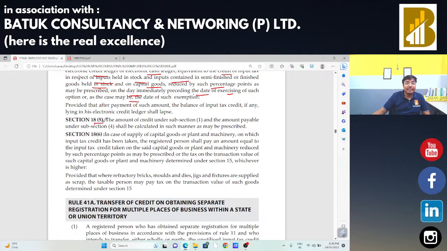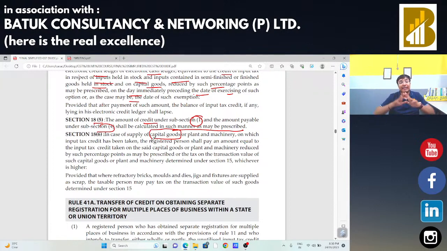Now, Section 18, subsection 5 talks about the amount of credit under subsection 1 and the amount payable under subsection 4 shall be calculated in such manner as may be prescribed. वो मैंने बोल दिया कि जो भी goods अपने पास में held में है, उस goods का हम लोग यहाँ पर क्या करेंगे, input tax credit निकाल देंगे और उस input tax credit को claim या फिर उसका reversal हो जाएगा. In case of capital goods, what we need to do, we are going to read the same at the time of our discussion on Rule number 43. Okay.